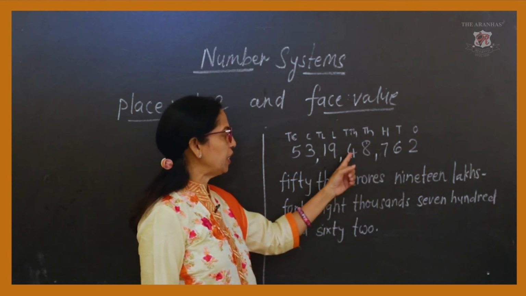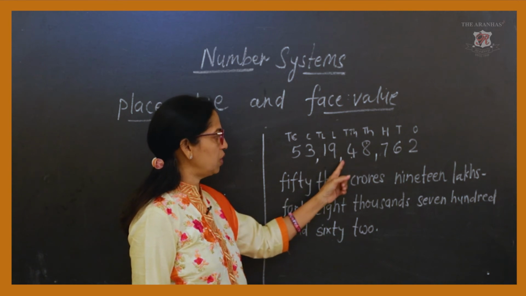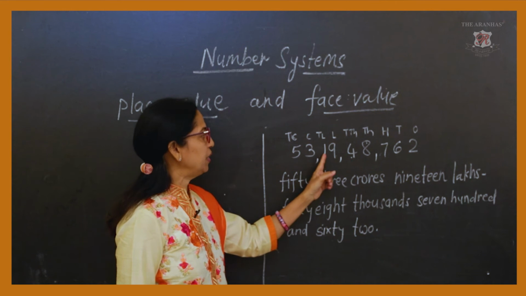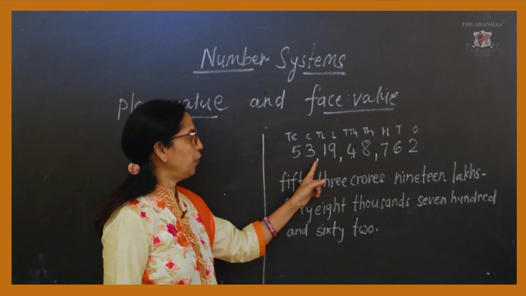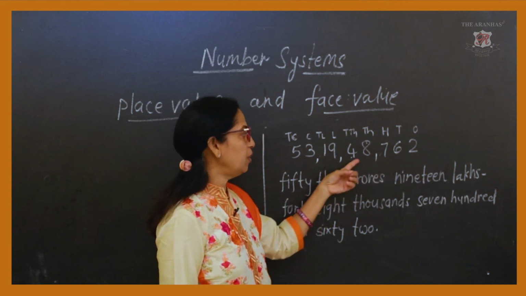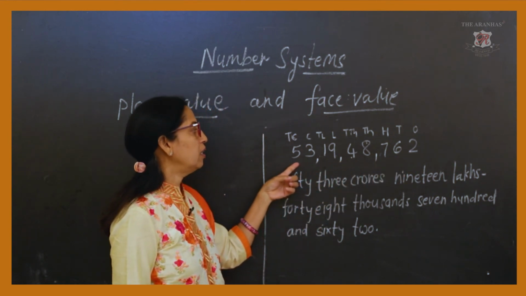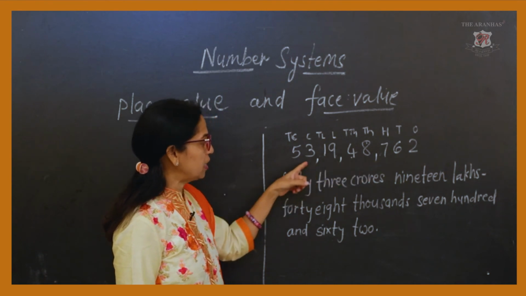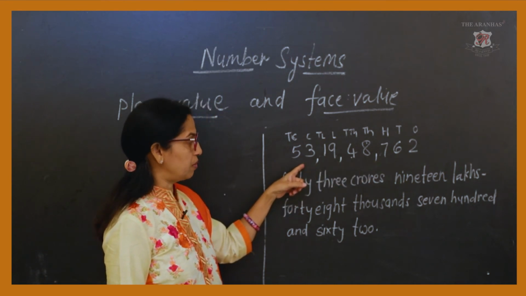Similarly, after 2 digits, that is after 10,000 and before lakh. Again after 10 lakh we are going to put a comma. So this is the Indian place value chart method, and we have used commas in this way.